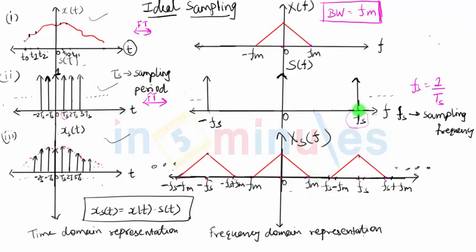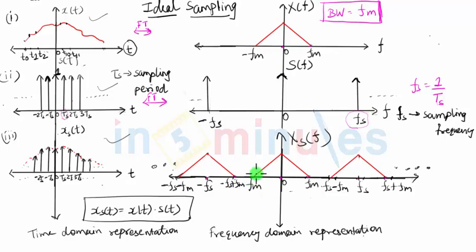But you can see that if this fs was very much towards this 0 side, then these two spectrums would have been overlapping with each other. Similarly, this minus fs would have been towards 0 in that case also, and these two spectrums will also be overlapping with each other. Now, if that happens, then let us try to understand what will go wrong. Let's talk about recovery of the original signal back.